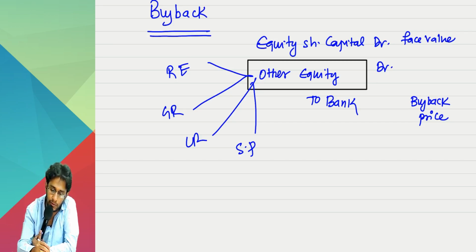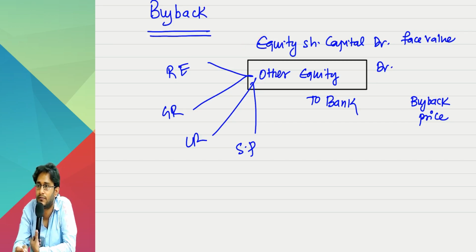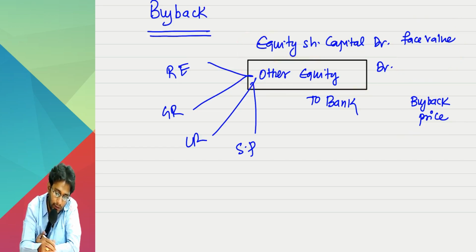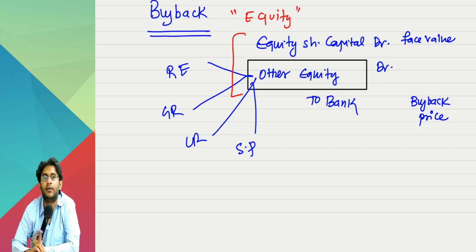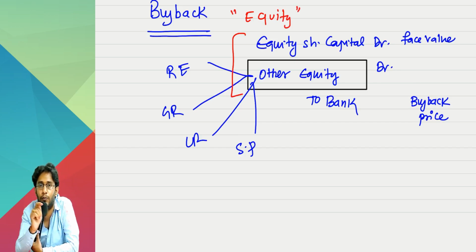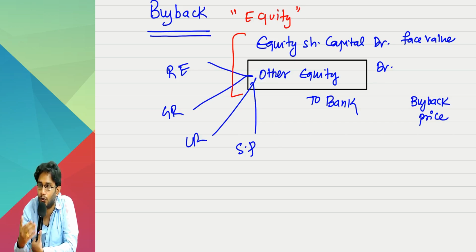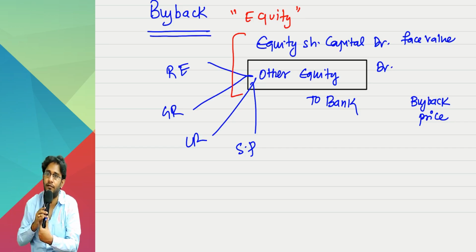Entire amount, why will I debit to equity, sir? This is also part of equity, no? Only thing is, this is called as share capital, this is called as other equity. But entire buyback price is ultimately debited to where? Equity under a heading only. Indirectly, what they are trying to say is, don't bring anything to P&L. Any gain or loss in relation to equity instruments should not enter into your P&L account. It should be merged directly in your reserves itself. So, that is the accounting for this.